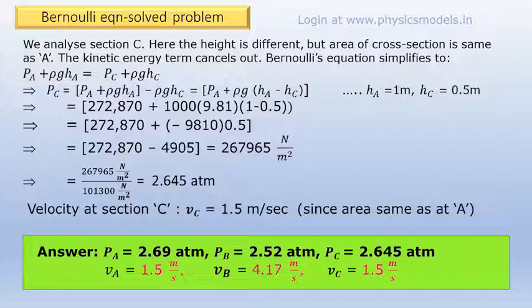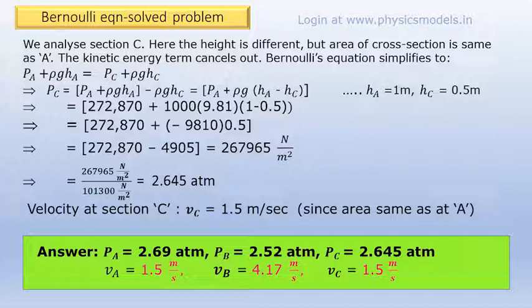We know HA is 1 meter, we know HC is 0.5 meter, we know rho, we know g. Putting that into the maths, we will get PC as 267,965 Newton per meter squared. We can also convert it back into atmospheres and we'll get 2.645 atmospheres.